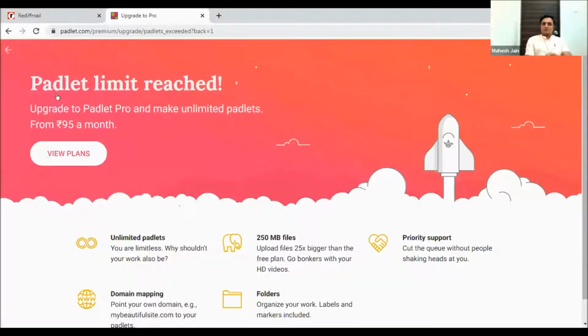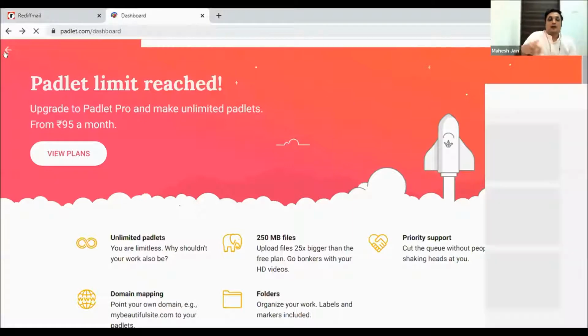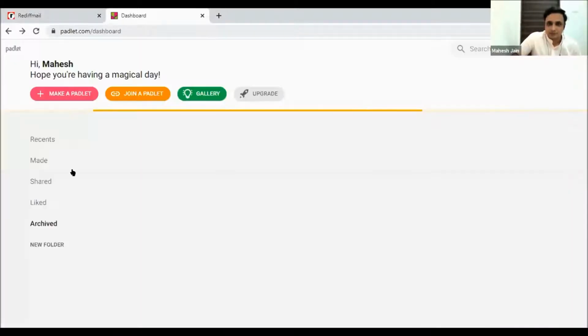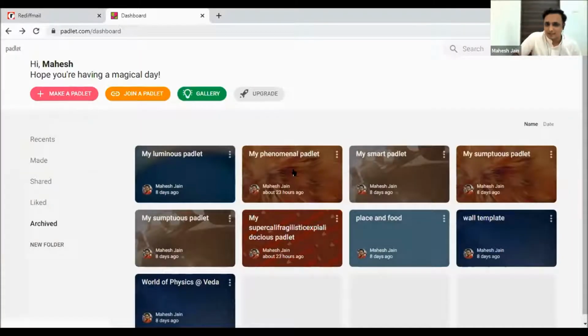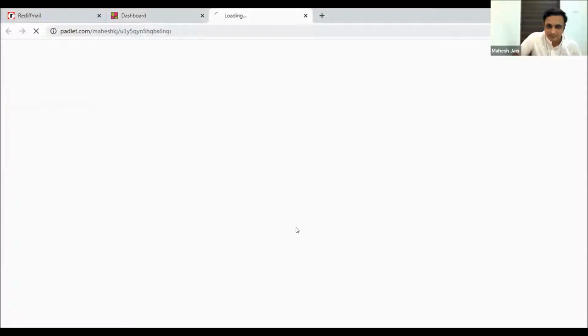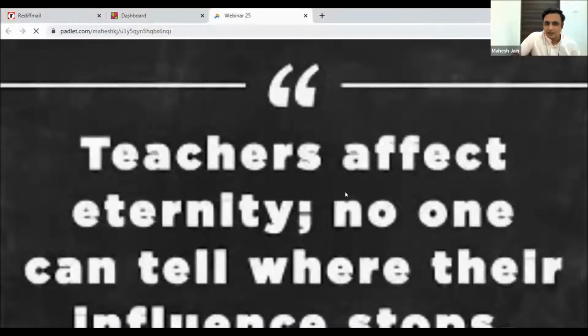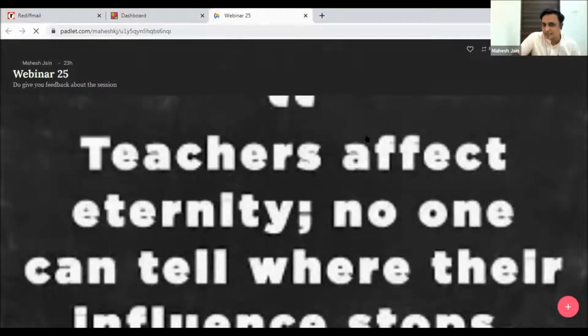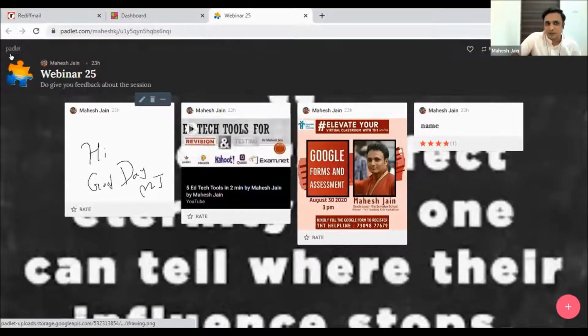Wow. It says Padlet limit reached. You can't make another Padlet. So what to do? As I told you, now I will show you how to make another Padlet. Let's say this was a demo Padlet. These were all recent. You can see this was the demo Padlet. This is my today's webinar Padlet. This is how I'm going to make the Padlet, and I'm going to show you how a Padlet has been created.